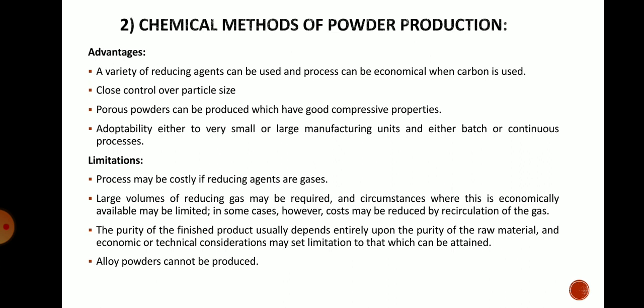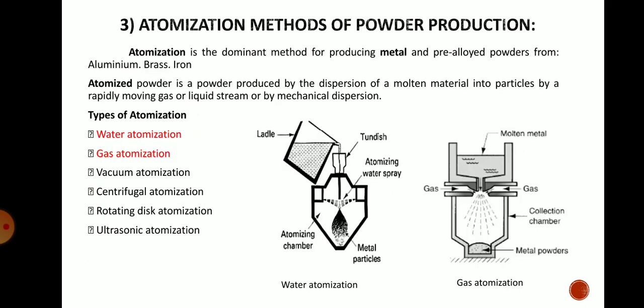Alloy powders cannot be produced. By this process, alloy powders cannot be produced because we are producing pure metallic powders here. So this is the limitation of the reduction reaction process.